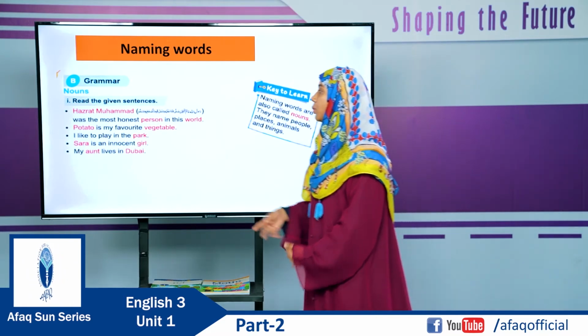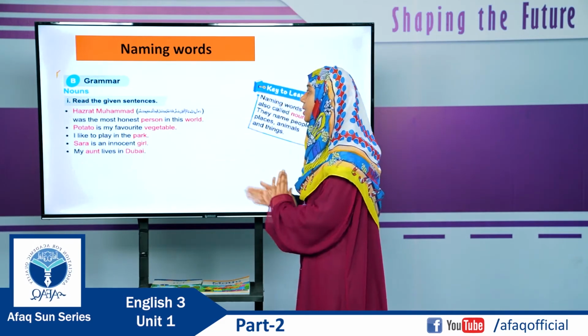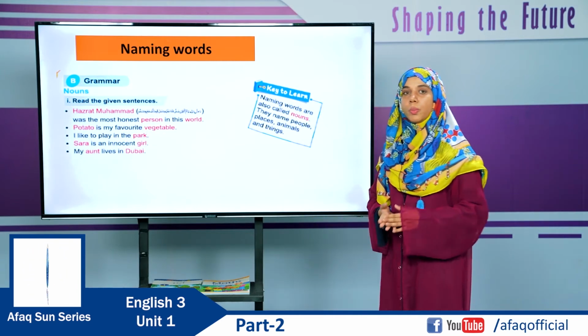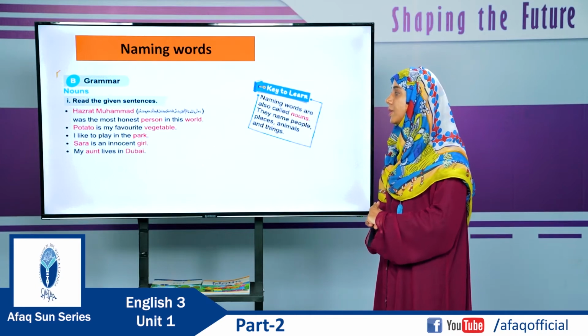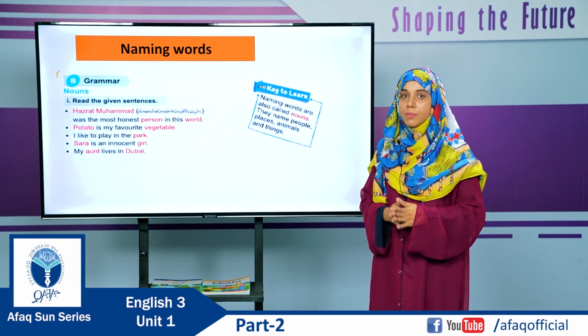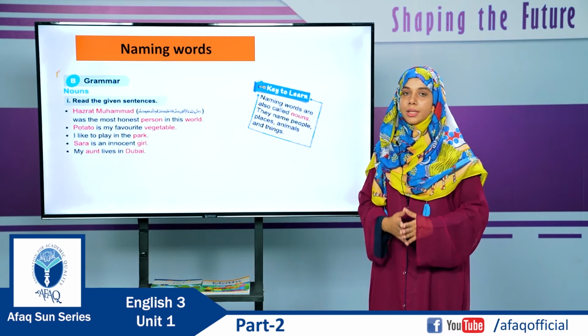Some nouns have been provided in these sentences. These sentences are there on your textbook page number 6. So open page number 6 and read all these sentences. The nouns or the naming words have been highlighted in red color.